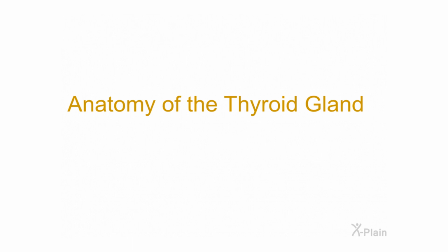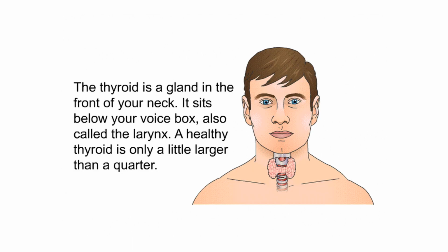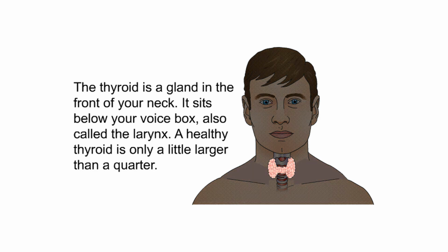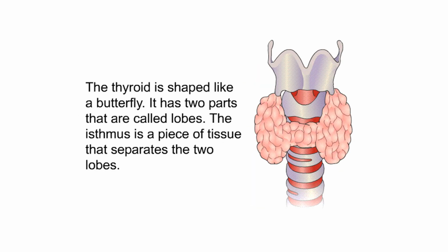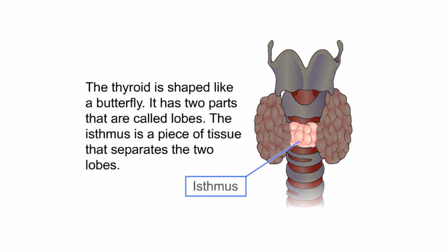Anatomy of the thyroid gland. The thyroid is a gland in the front of your neck. It sits below your voice box, also called the larynx. A healthy thyroid is only a little larger than a quarter. The thyroid is shaped like a butterfly. It has two parts that are called lobes. The isthmus is a piece of tissue that separates the two lobes.